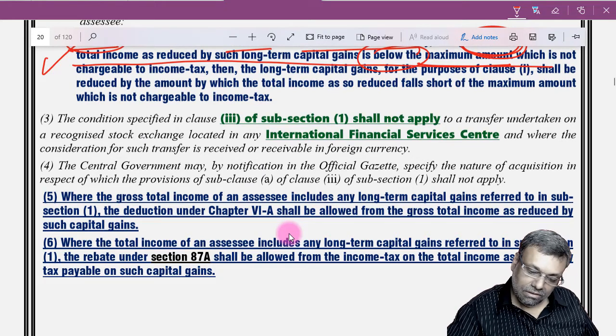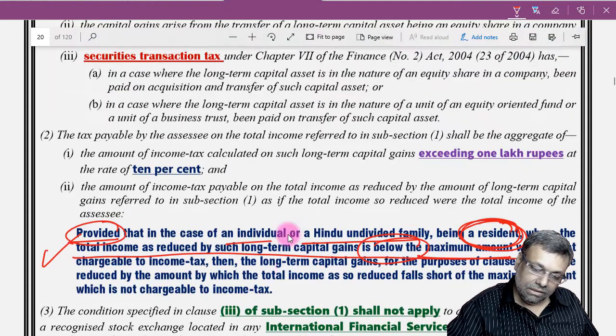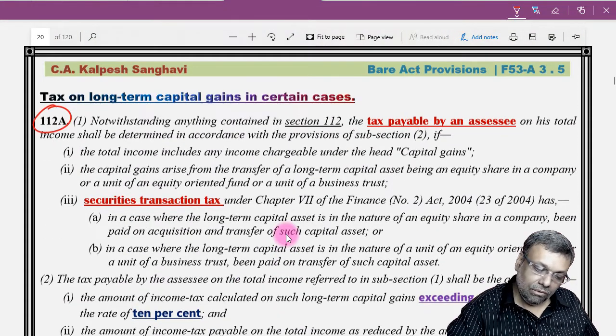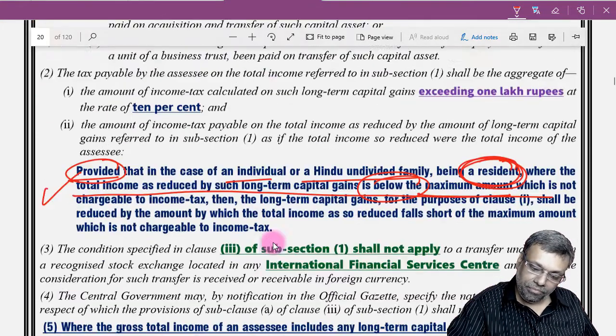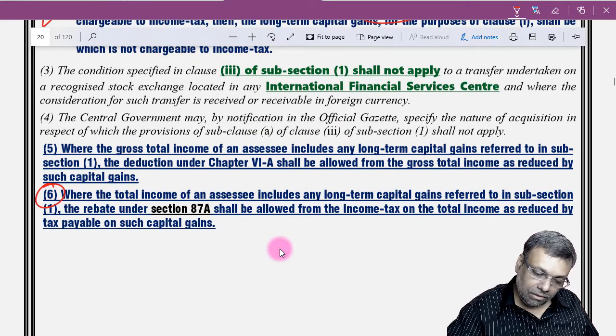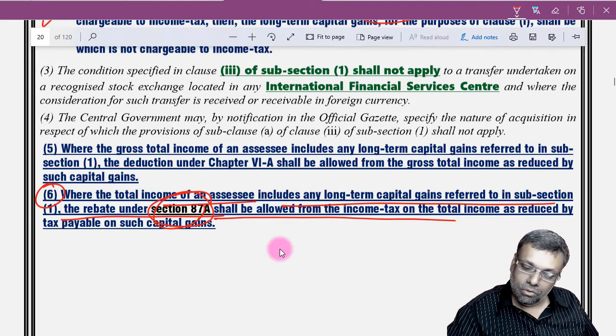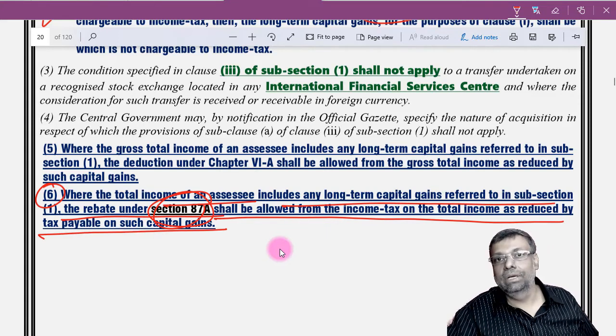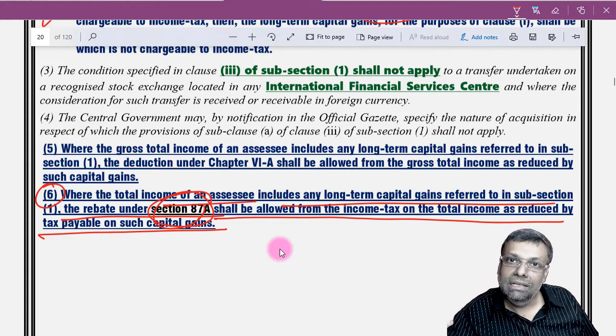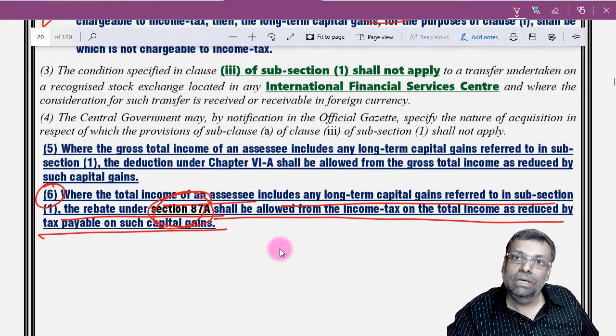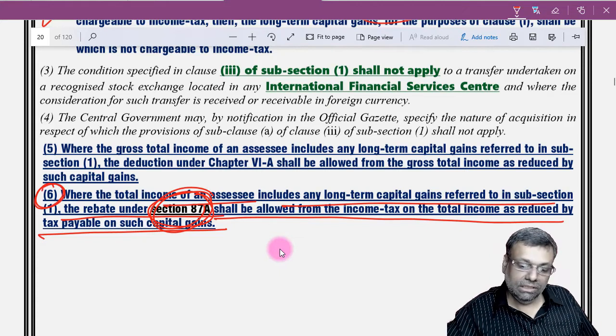Now, see 87A rebate under this. This is your 112A provisions. Look at this particular clause. Where income of the assessee includes any LTCG referred to in this particular clause, rebate under 87A shall be allowed from the income tax on the total income reduced by tax payable on capital gains. That means against the given section, the capital gains, you cannot get 87A rebate. This is what it is just simply trying to say.